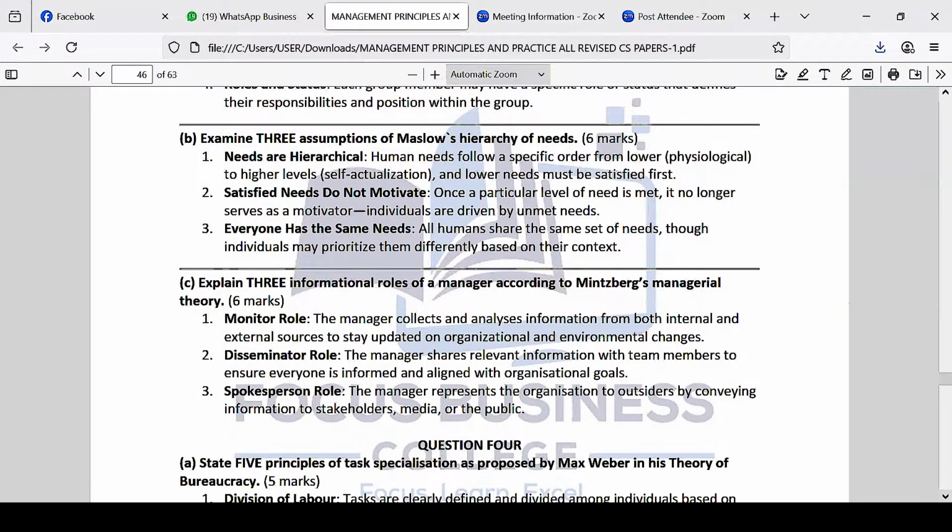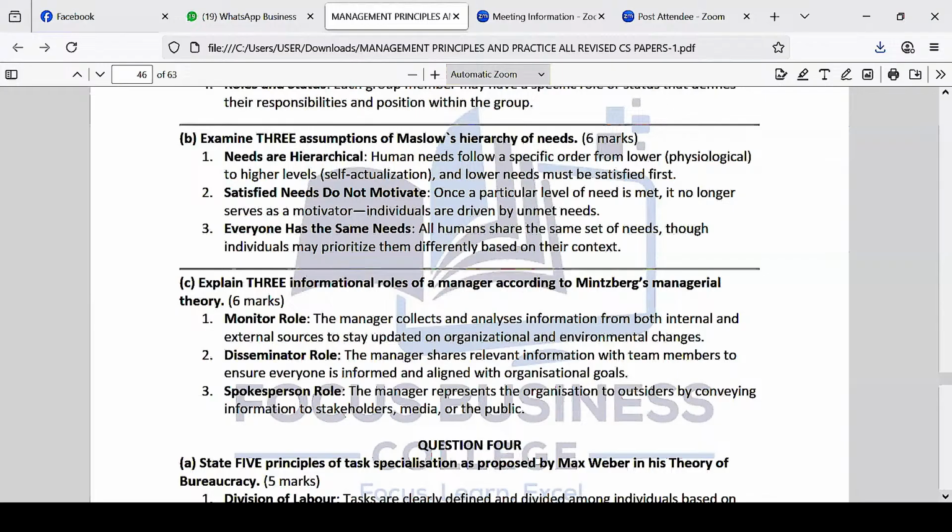There's this guy called Abraham Maslow. Abraham Maslow said that the needs of human beings are classified from the basic needs all the way to what? To self-actualization. So in coming up with these needs, which are normally classified and ranked, there are some assumptions that researchers found that he made in coming up with that theory.